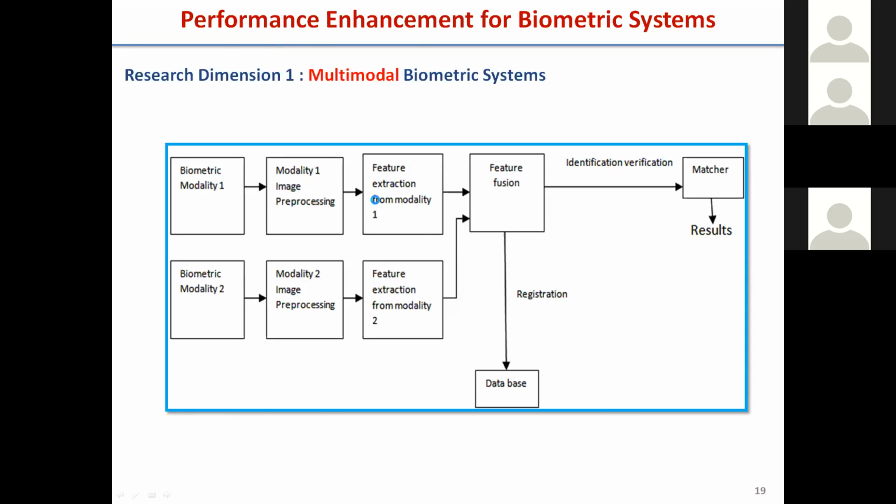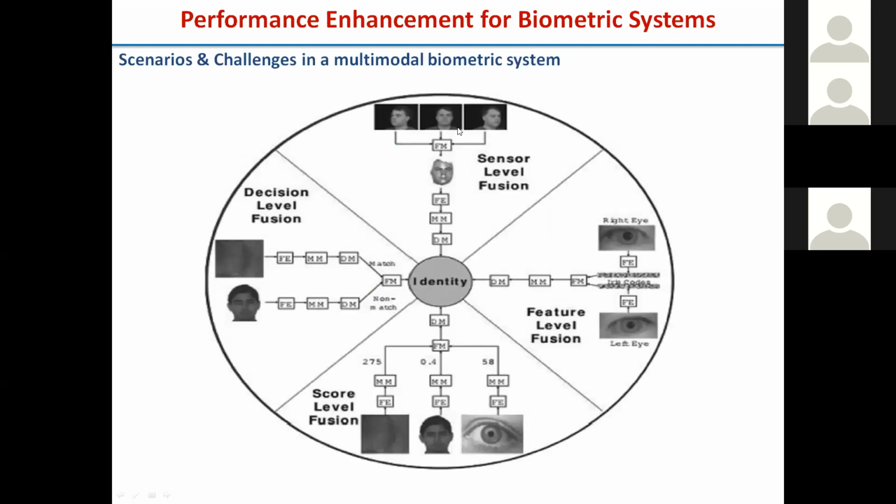This fusion can be made either at the sensor level, where we fuse at the sensor and process further, or at the feature level, where we extract the features, combine them, and use the fused feature for the final identification or decision making. Or at the score level: from multiple modalities we get scores, and these scores are fused to take the final decision. Or at the decision level: individual classifiers give decisions rather than scores, and the decisions are subjected to a fusion decision model where the final decision is taken about genuine or imposter.